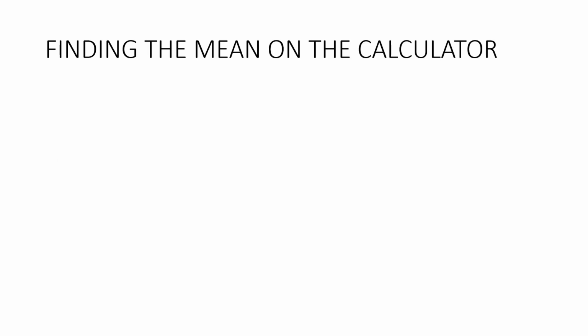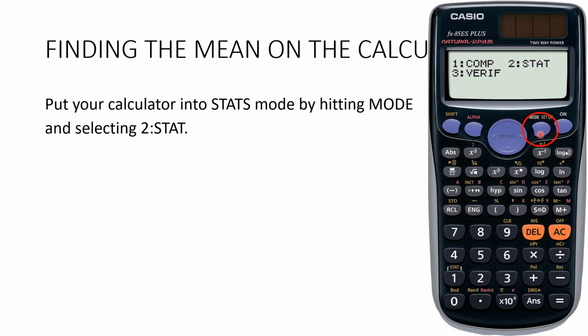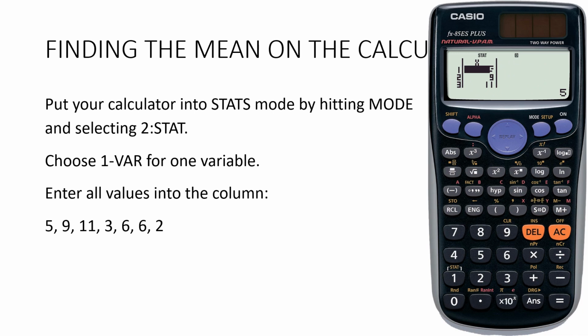Let's review how to find the mean on the scientific calculator. So we need to start by putting the calculator into stats mode. So we hit mode and then 2 for stats. And then we want to choose one variable. We enter all our data into one column. So we do 5 equals, 9 equals, 11 equals, etc.